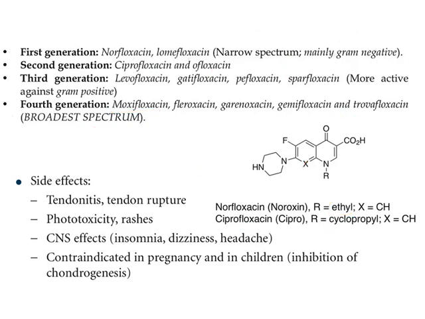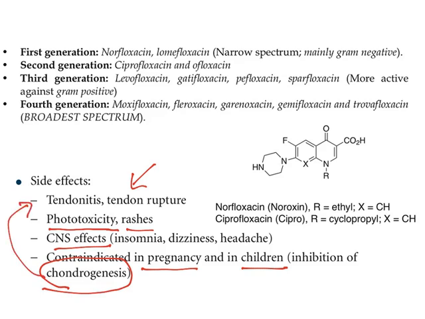Now moving to side effects, as I told you already, tendonitis, tendon rupture is a major problem. Phototoxicity and rashes are there. CNS effects are there. They are contraindicated in pregnant women and children because they inhibit chondrogenesis. This is what is resulting in tendonitis and bone growth will not be there. So this is about fluoroquinolones.